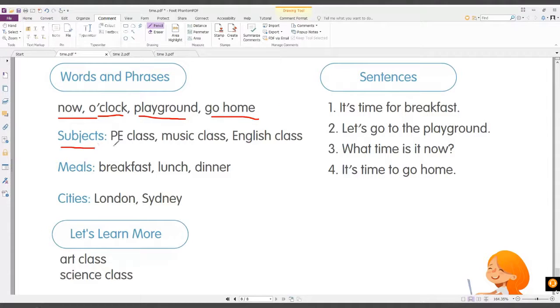You can say PE class, music class, English class. We have art class, science class. Very good. We have meals: breakfast, lunch, dinner. All right.